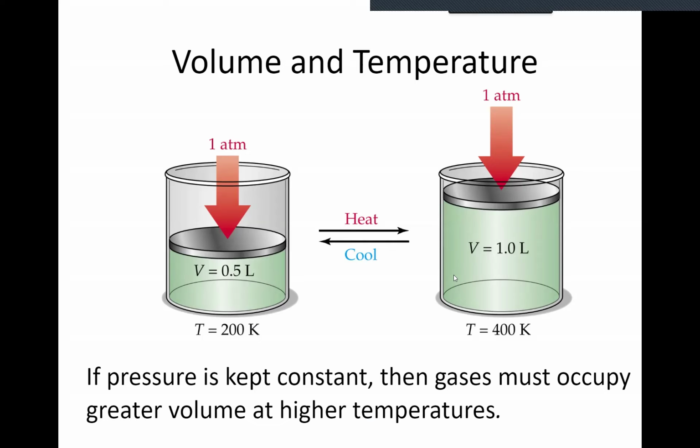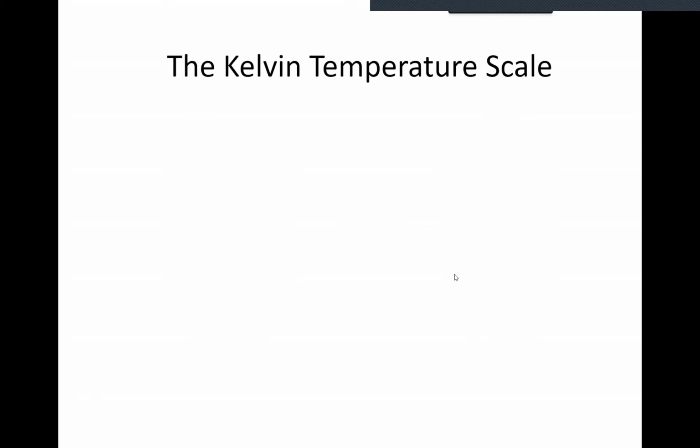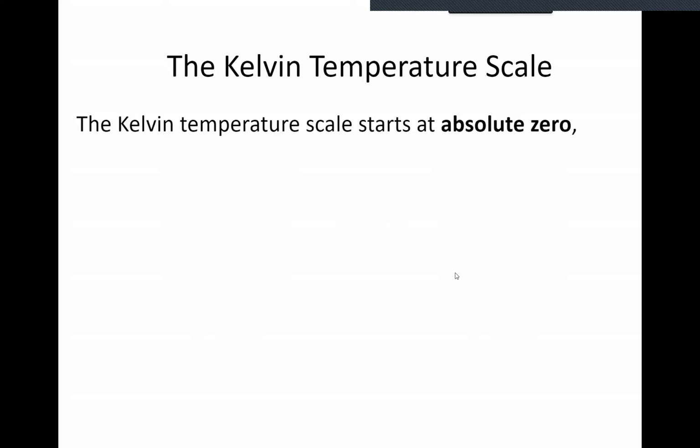Now, before we get into the mathematical relationship, which is helpful, we need to talk about how we express temperatures related to gases. This involves the Kelvin temperature scale. As temperature goes down, we know that gas particles go slower. Eventually, they'll condense into the liquid state.